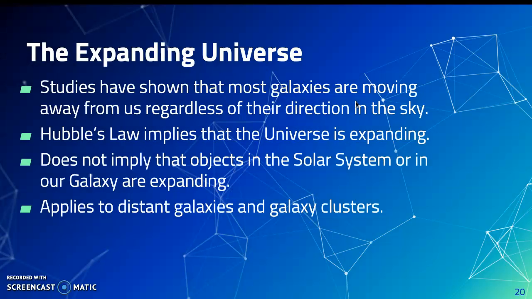So what does the future of the universe look like? Well, studies have shown that most galaxies are moving away from our galaxy, regardless of their direction in the sky. And Hubble's law implies that the universe is expanding. Its premise is that the galaxies are moving away from our own, and the further away they are, the faster they are moving away from us. We can see this because the optical spectra of the spiral nebulae almost always shows a redshift, and this is assumed to be caused from the Doppler effect, and this tells us that the galaxies are moving away from us.